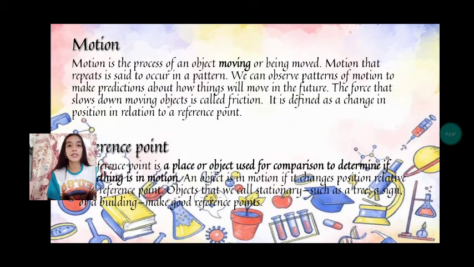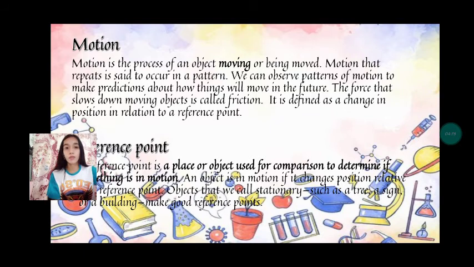Now let's proceed to our main topic about motion. So what is motion? Motion is a process of an object moving or being moved. Motion that repeats is said to occur in a pattern. We observe motion to make predictions about how things will move in the future. The force that slows down a moving object is called friction. Motion is defined as a change in position in relation to a reference point.